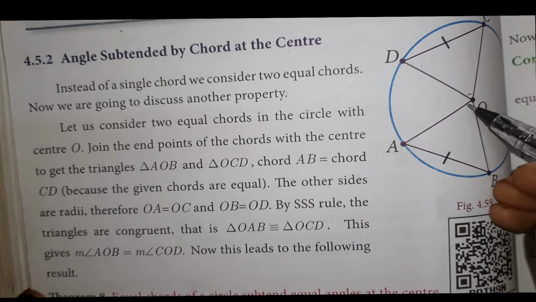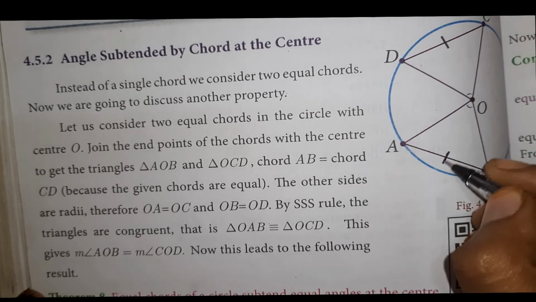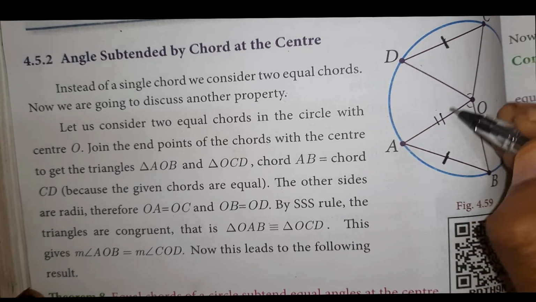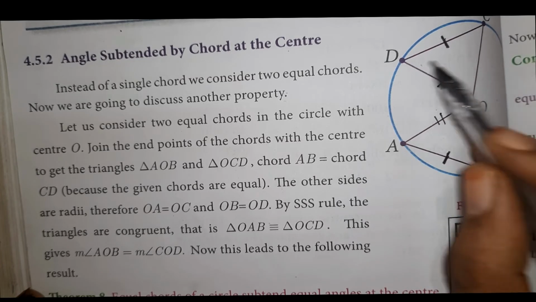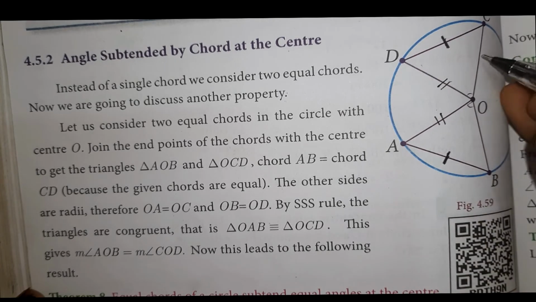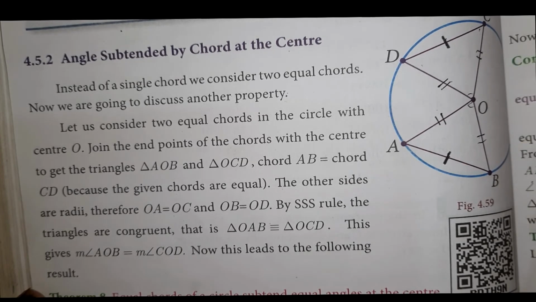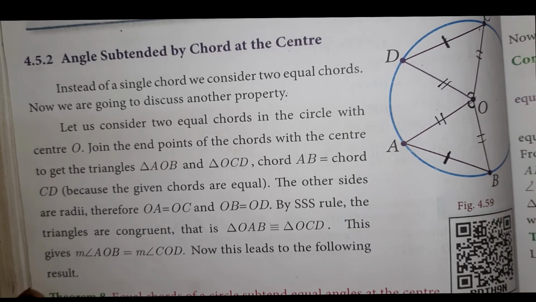So at the center this angle is the same, they are telling. How is it possible? The chord length is the same. Also this is the same, because both are radii, from the center to any point on the circle. What about this? This is also a radius, from the center to any point on the circle. So all the sides in this triangle are equal, so we can say that this angle is also the same.